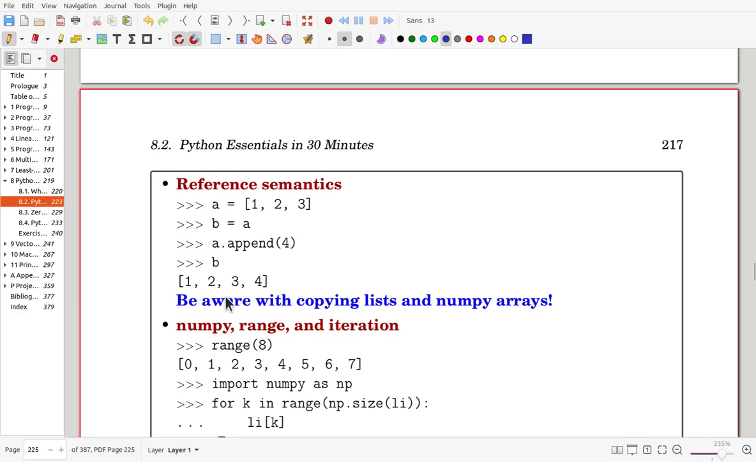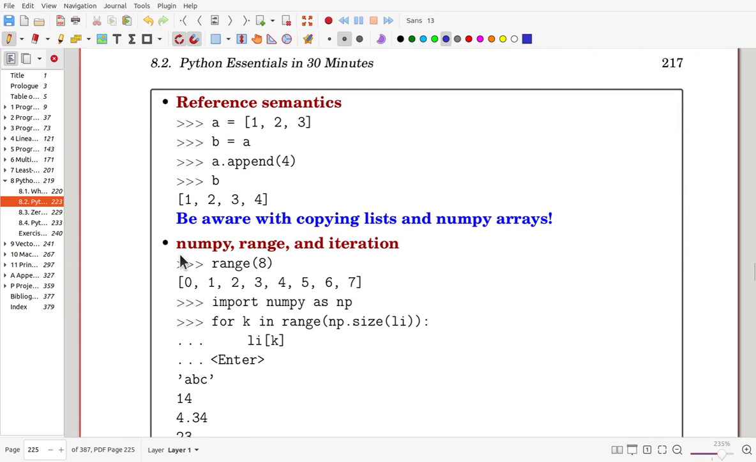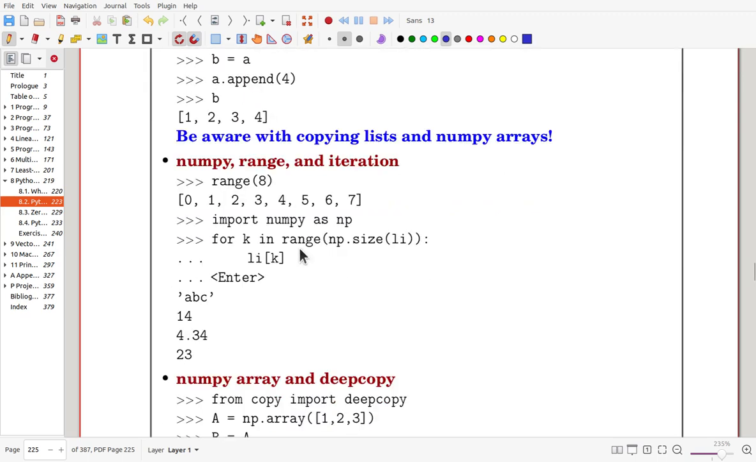Then if you try to print out, it is again appended for B. That means that B is another name of A, so if you add an element, B is also automatically enlarged. Now, NumPy range and iteration can be done in this way. Range 8 means from 0 to 7. And after importing NumPy, by using NumPy size, you can check the list length.